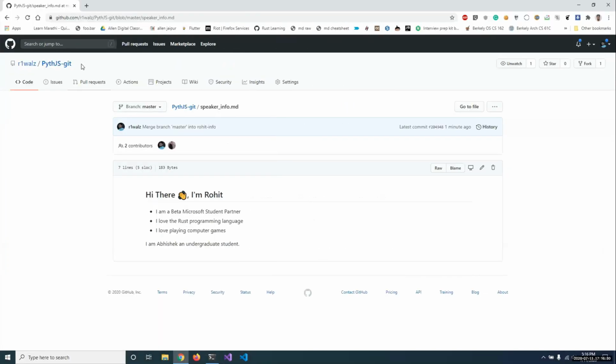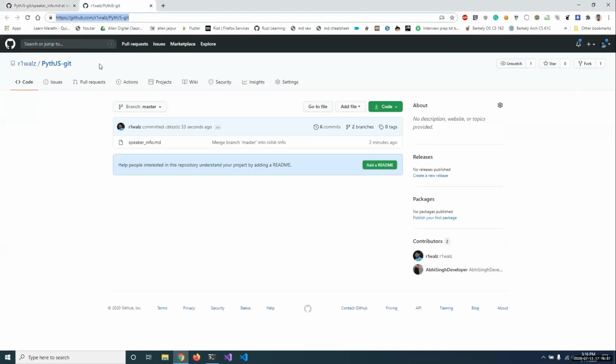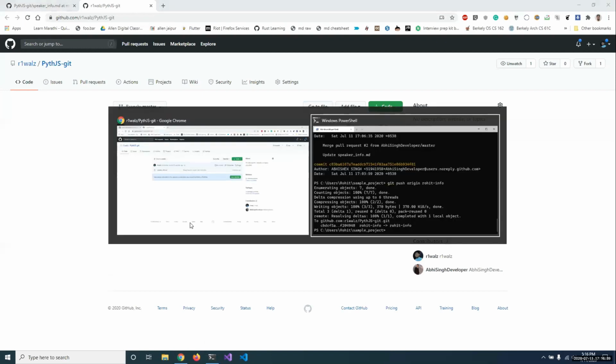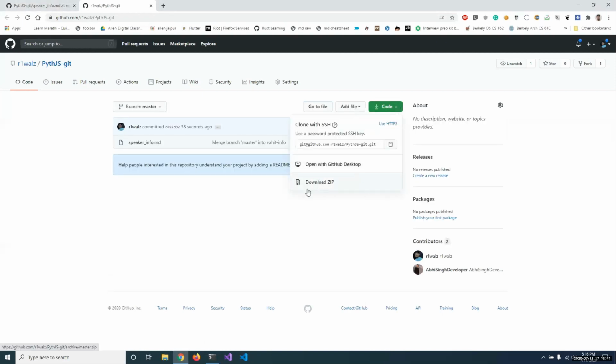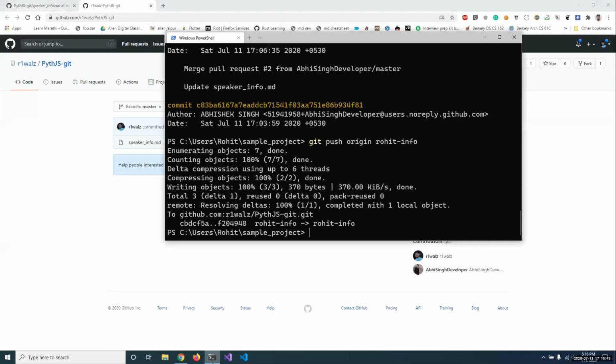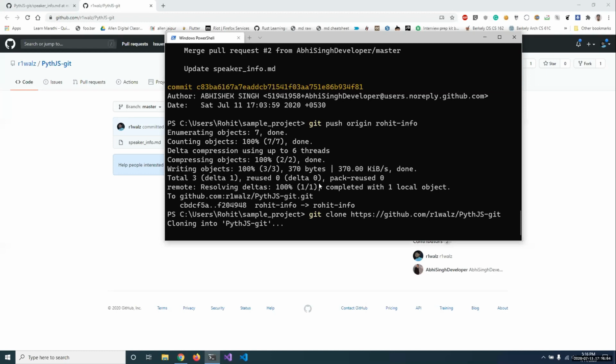There is another command which is git clone. Let's say I wanted to clone this repository over to my PC. Instead of downloading it from here, I can directly use the git CLI to download it through git clone, and then the URL or the remote address of the repository. So this is git clone.